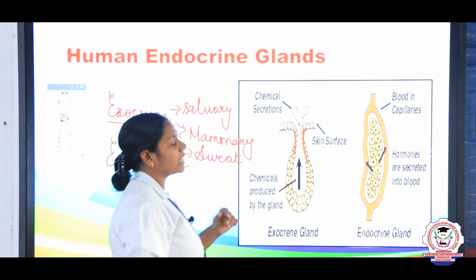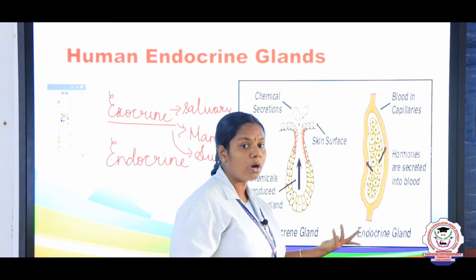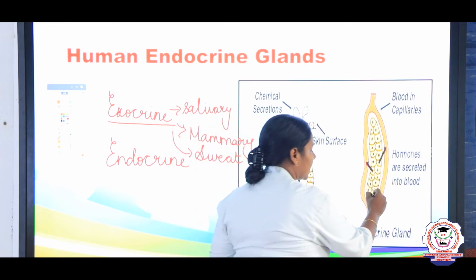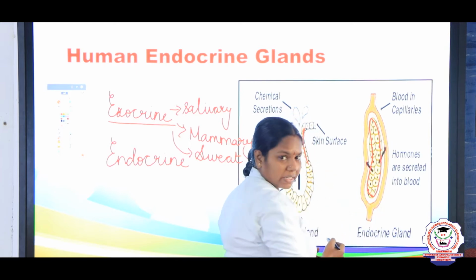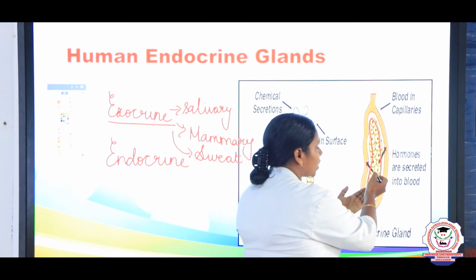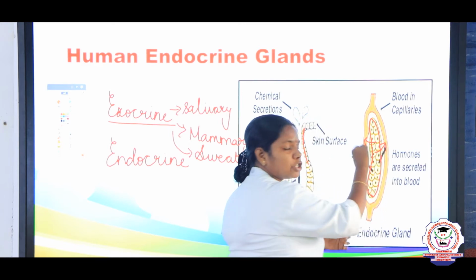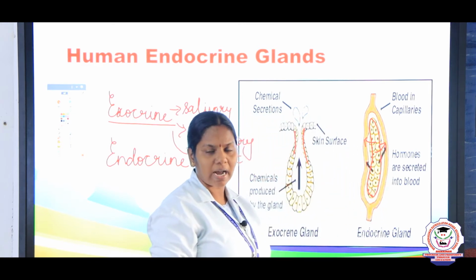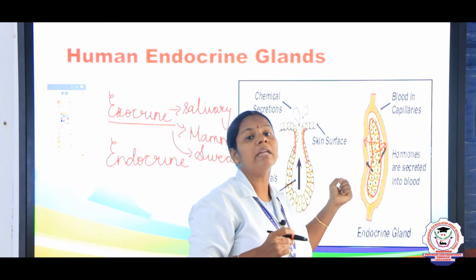Another important gland is the endocrine gland. When you look into this picture, children, there is no duct, because this is an endocrine gland and it is surrounded by the blood capillaries, right? And this endocrine gland secretes the hormone which directly diffuses into the blood circulation and reaches the target organs. Here they do not have any ducts.